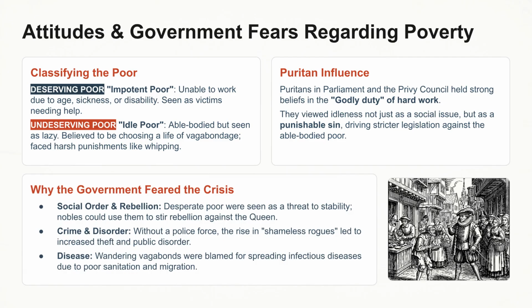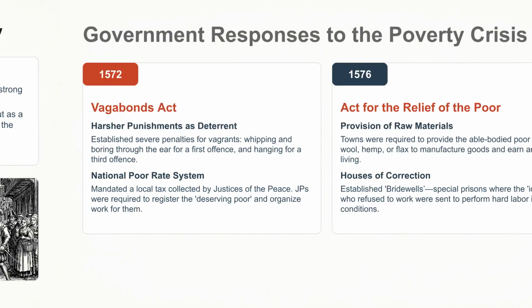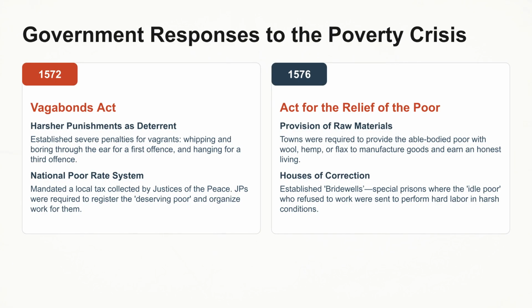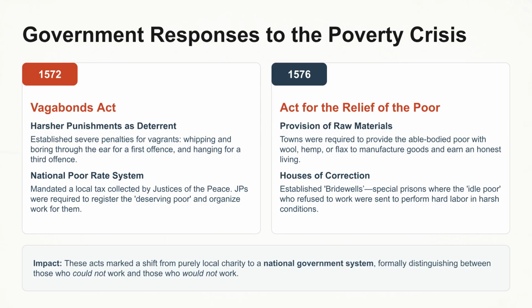Elizabeth and her government were concerned about the growth of poverty for a number of reasons: it was seen to be breaking laws on social order, increasing the likelihood of theft or other crimes, making it more likely that rebellion against Elizabeth could be incited, and also poorer people were blamed for the spread of disease like plague in this time. Further changes to laws on poverty included the 1572 Vagabonds Act and the 1576 Act for the Relief of